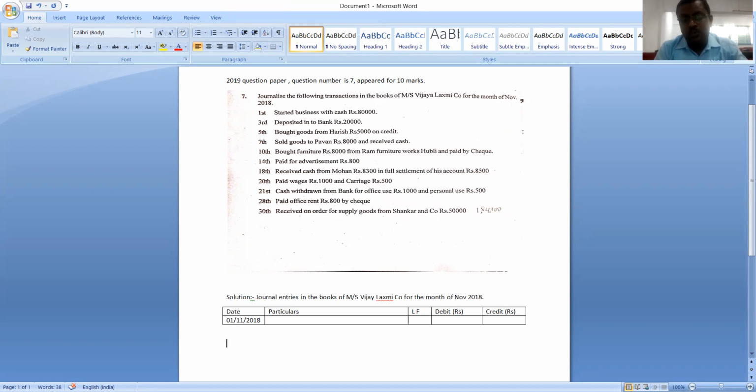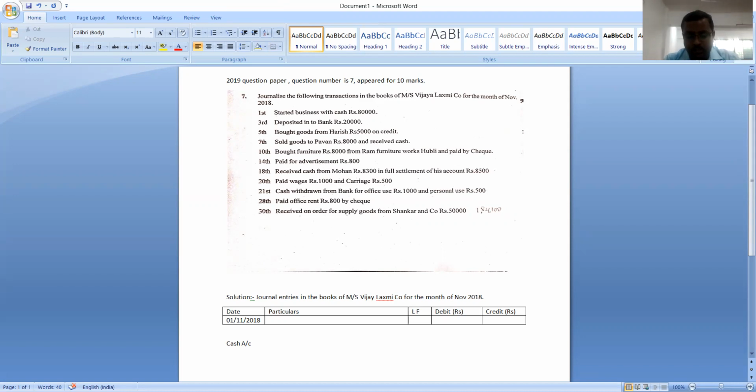So here, which are the two accounts? First, we must identify two accounts over here. One is cash account. It is just for convincing you people. The thing is, you people need to write journal entries directly in this particular format. For this particular problem, below this format, I am going to show you people how to pass the journal entries. Understood? Yes.